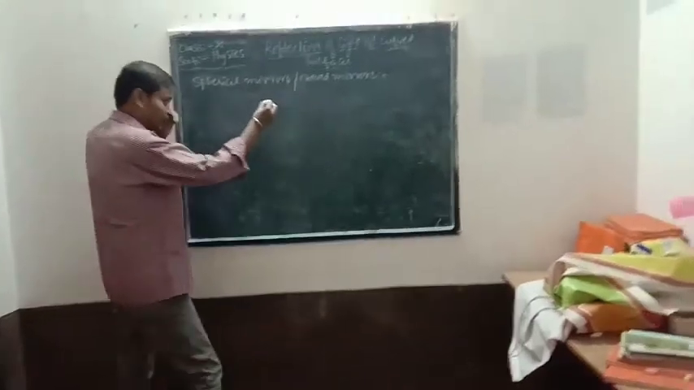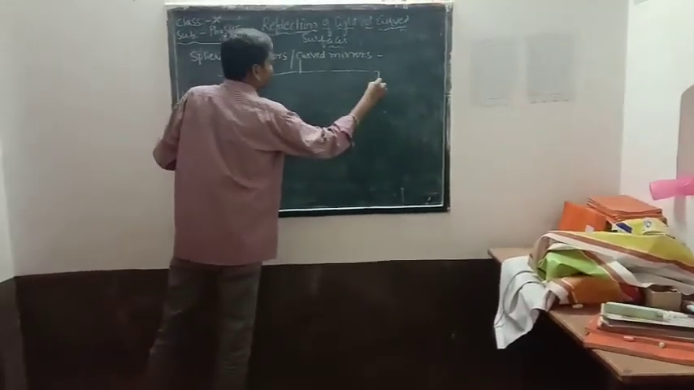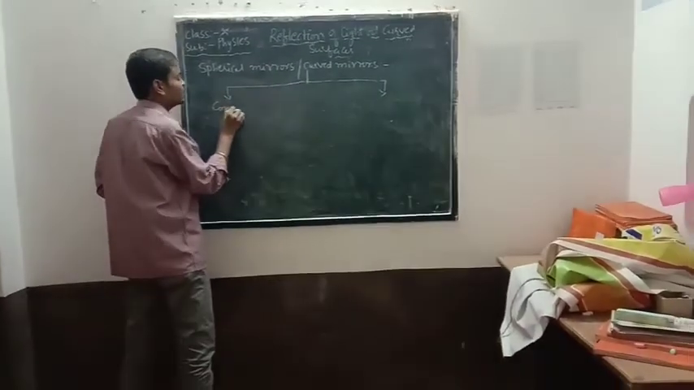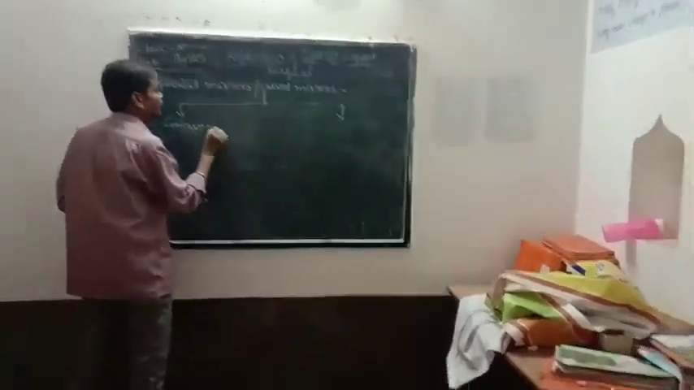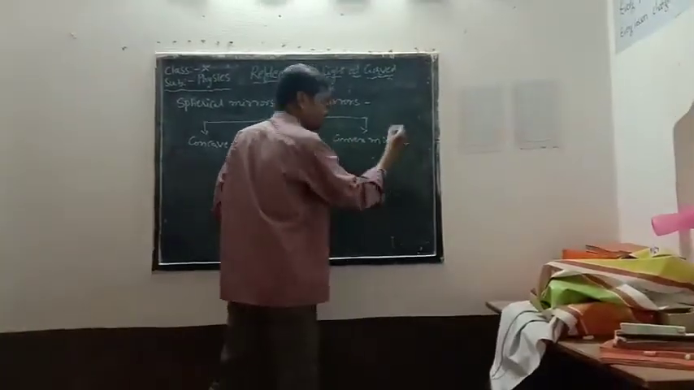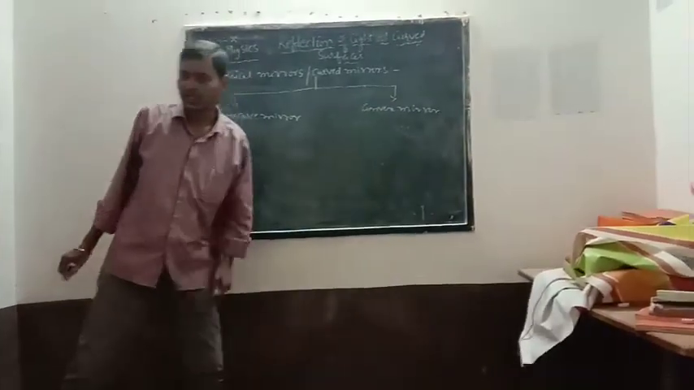How many types are there? Let us see. There are two types. One is a concave mirror and the other one is a convex mirror.